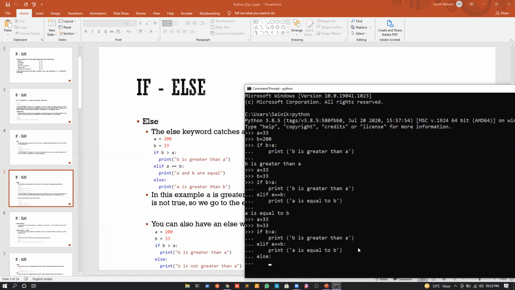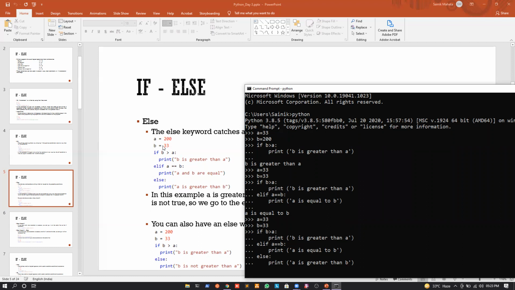We will again give a scope like this, and we will print, for example, A is greater than B. Okay. Now again, this example that I have written will actually print A is equal to B. Why? Because I forgot to change the values of A and B, right? But again, you can understand what I'm doing, right?